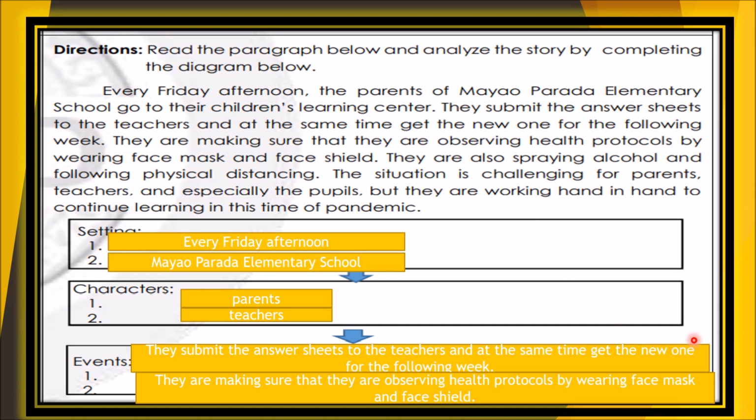Okay? But in events, there must be the beginning, the middle, and the ending. But the direction here, all you have to do is to complete the diagram with numbers. So there are two settings, there are two characters, and two events. But it can be five events, it can be four, so on and so forth.